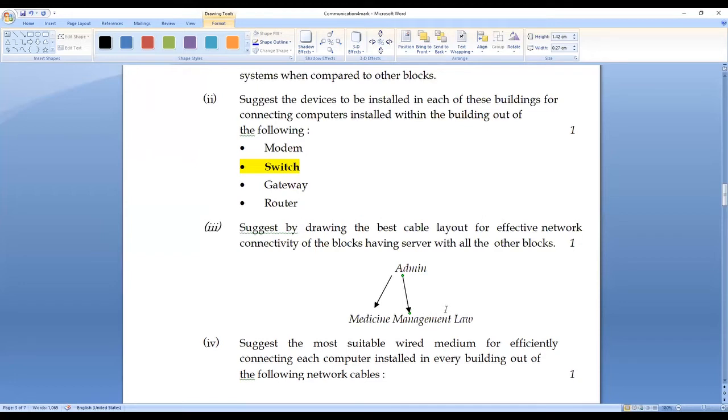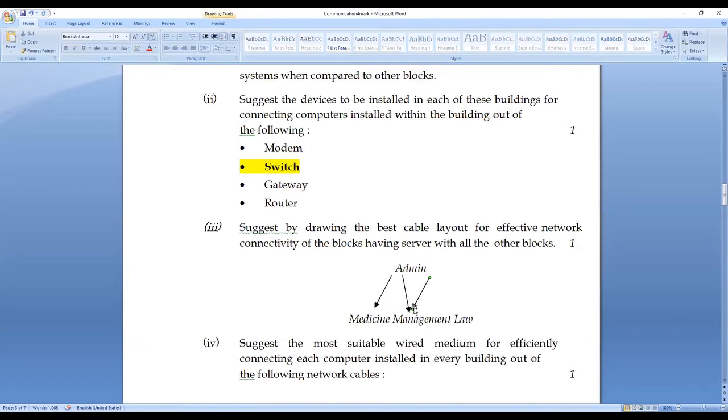From admin, I am taking a direct connection to management. And then I will be taking one direct connection to the law department.